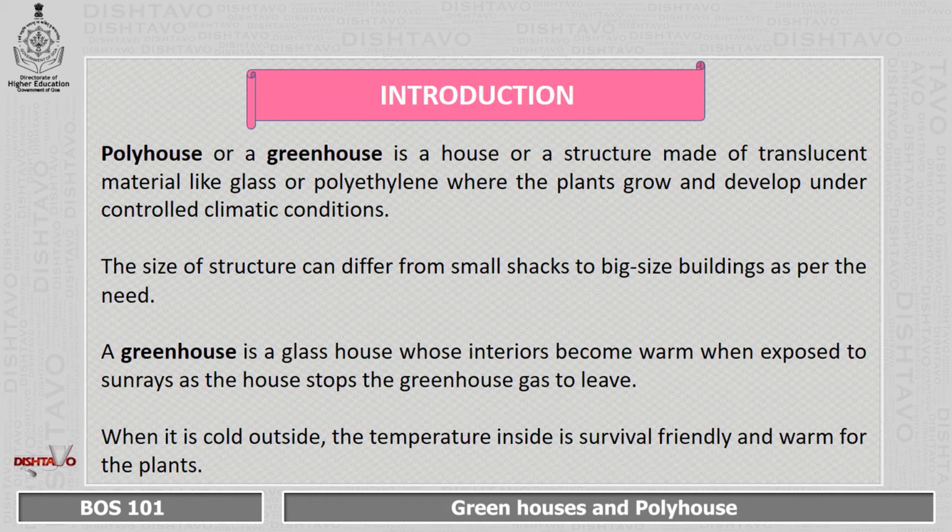Introduction. Polyhouse or a greenhouse is a house or a structure made of a translucent material like glass or polythene where the plants grow and develop under controlled climatic conditions. The size of structure can differ from small shacks to big size buildings as per the need. A greenhouse is a glass house whose interiors become warm when exposed to sun rays as the house stops the greenhouse gas from leaving. When it is cold outside, the temperature inside is survival friendly and warm for the plants.